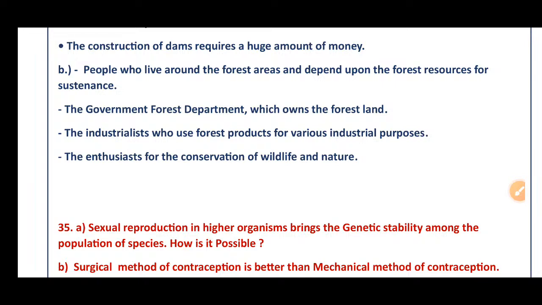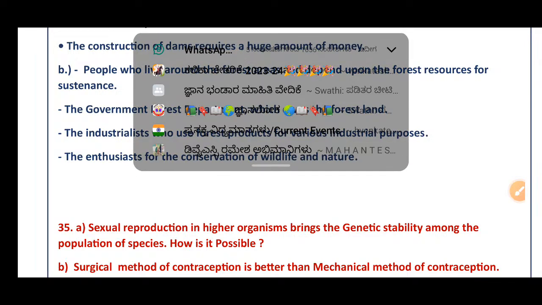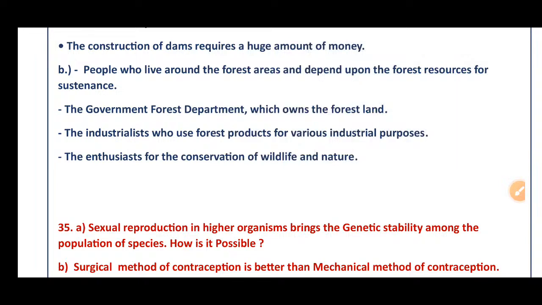The government forest department, which owns the forest land, these are the stakeholders. Then the industrialists who use forest products for various industrial purposes, they are the stakeholders. The enthusiasts for the conservation of wildlife and nature, whatever the environmental lovers are there, okay, those are also stakeholders.